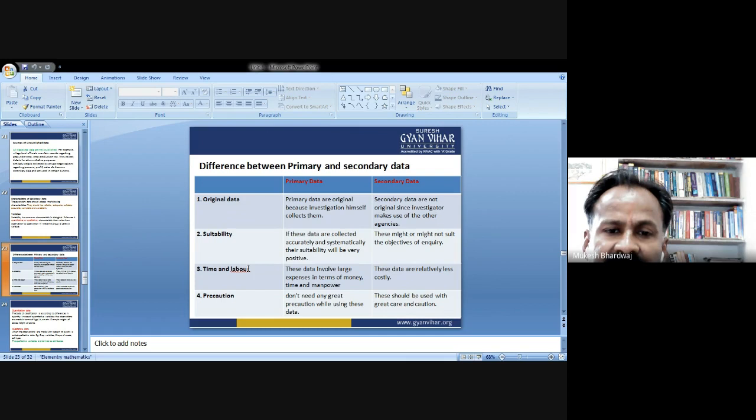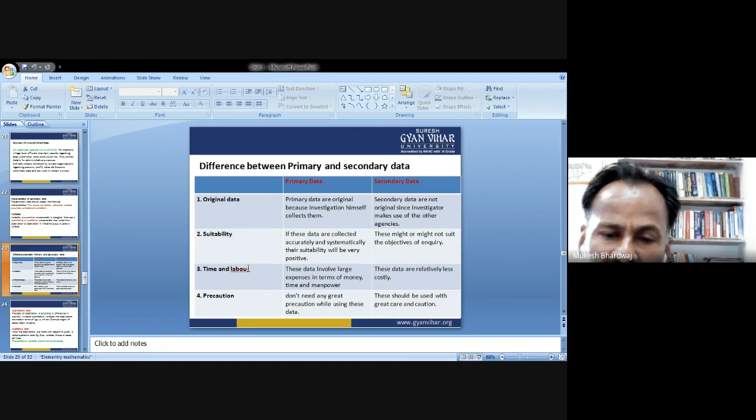Third is time and labor. In reference to time and labor, primary data involves large expenses in terms of money, time, and manpower. Obviously, primary data requires a lot of money, a lot of time, and a lot of manpower. But after investing money, time, and manpower, we get accurate data. Secondary data are relatively less costly.